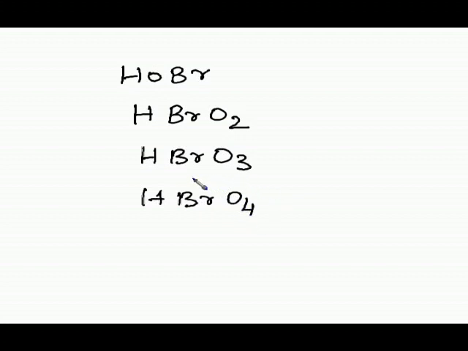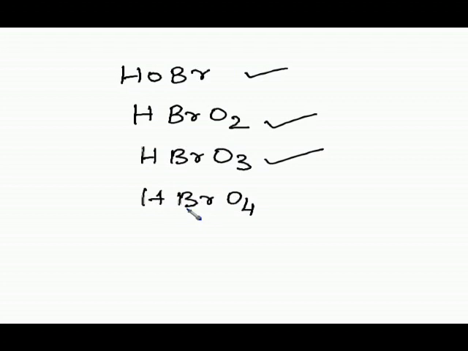What is the question? Actually they are asking you to find which is unstable. HOBr is again a stable compound. HBrO2 is also a stable compound, and HBrO3 is also a stable compound. How are we saying it to be stable? It depends upon its oxidation state. You know, always the oxidation state of bromine varies from -1 to +5.